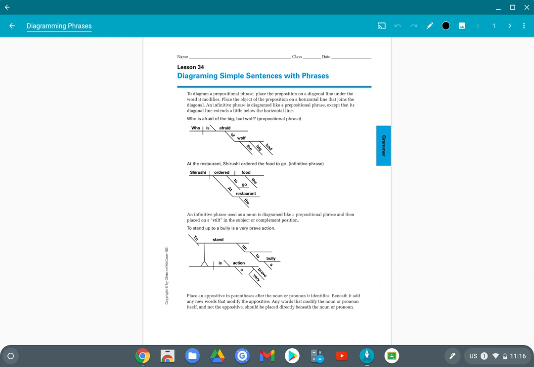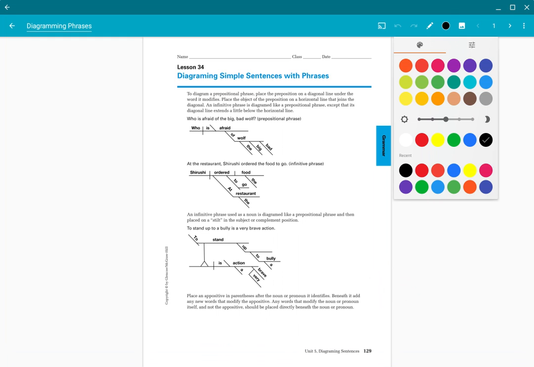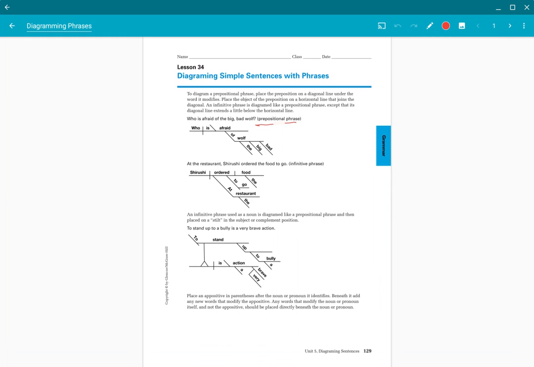Notice here it gives us what the focus is for each example. Like this one focuses on prepositional phrases. This one focuses on infinitive phrases. This one focuses on an infinitive phrase used as a noun. There's a whole bunch of different kinds. That's why we're going to do the DGP with these, so that we can see, okay, I have a prepositional phrase here, so what does my diagram need to look like?